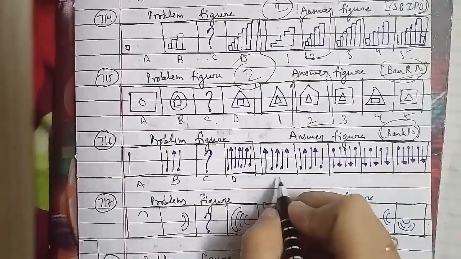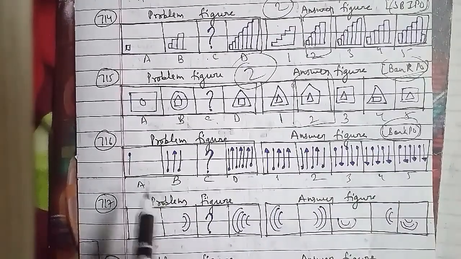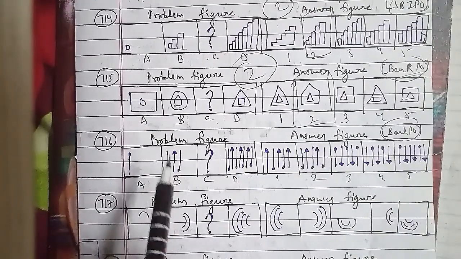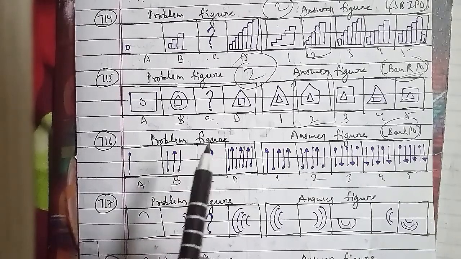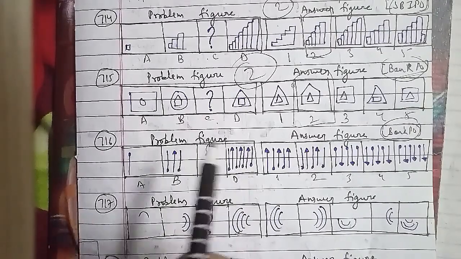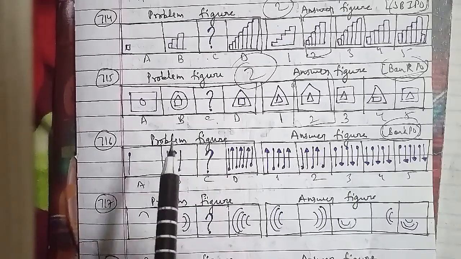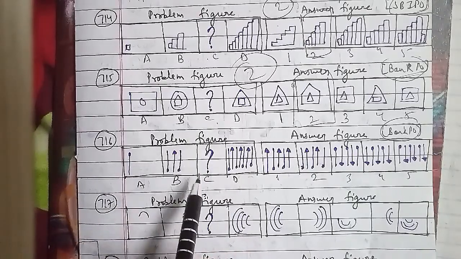As you can see here, in the same cases, an arrow and a pin are added in such a way that all the pins are in one direction and all the arrows are in the other direction, and also the directions of all the pins and arrows reverse in each step. So we can see that after the B figure, that would be the C figure, and that we have the third figure, that will be the right answer for this question here.